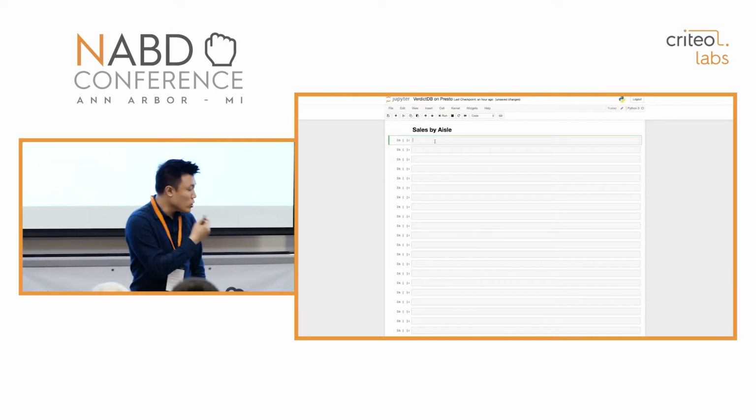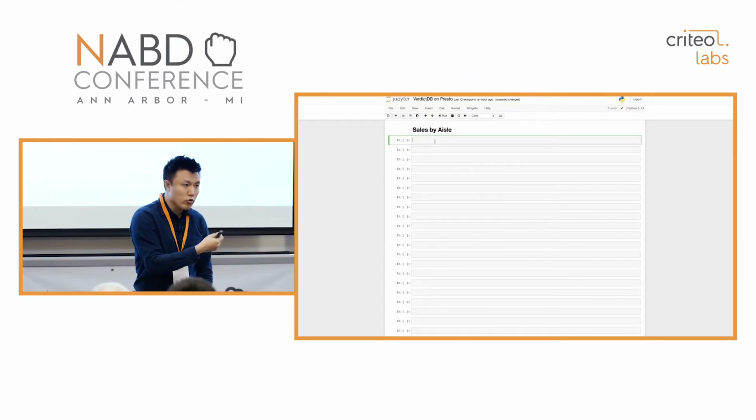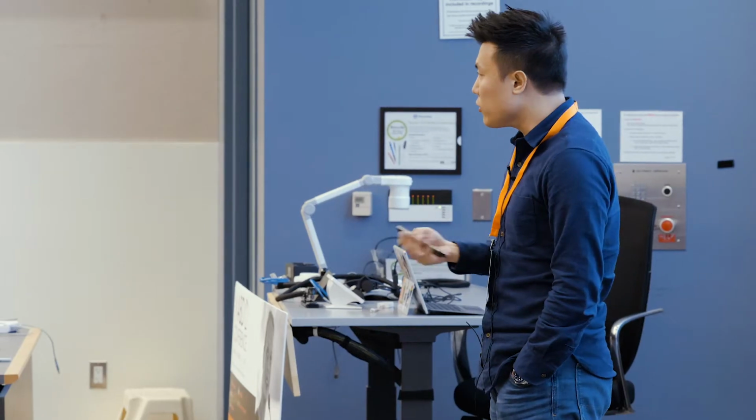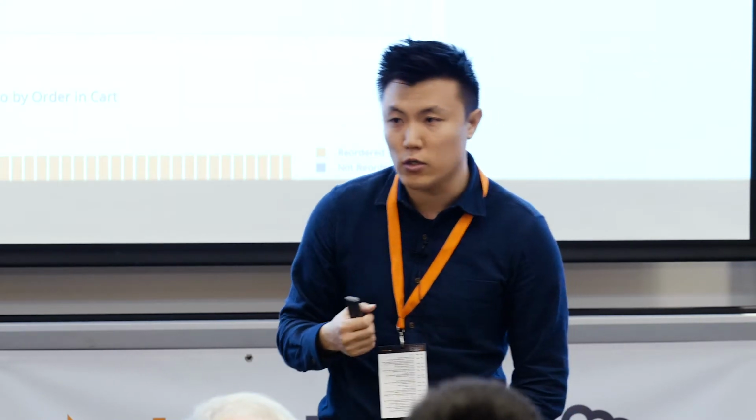In this case, VerdictDB is running on top of Facebook Presto and the Google Cloud Platform, and the regular query takes about 5 to 10 minutes on this cluster. But you can see that by using VerdictDB, each query takes only about 3 seconds.